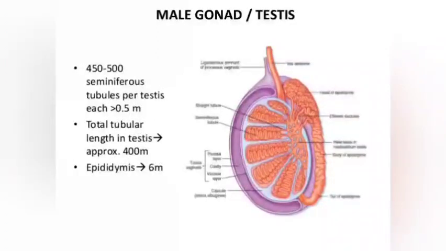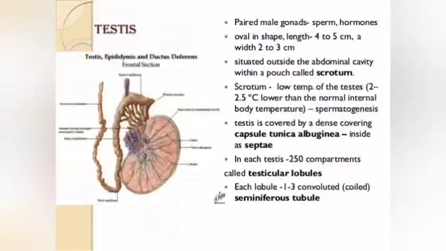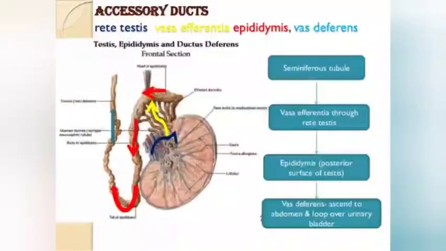So now if you see this structure, this is the male gonad or testis, which has around 450 to 500 seminiferous tubules, and this testis is present outside the abdominal cavity within a pouch called scrotum. It is because the process of spermatogenesis requires a lower temperature of about 2 to 2.5 degrees lower than our normal body temperature.